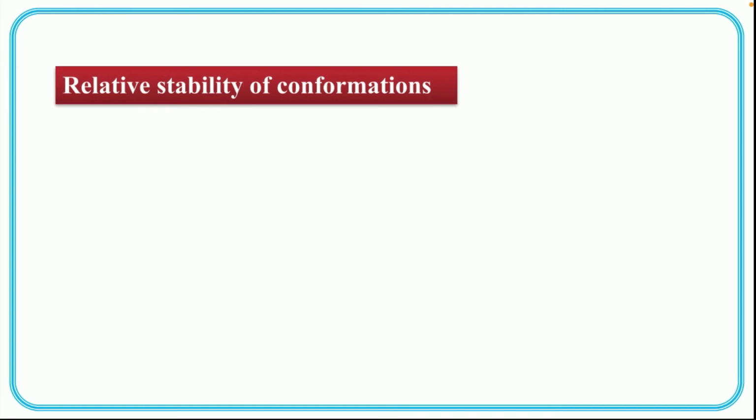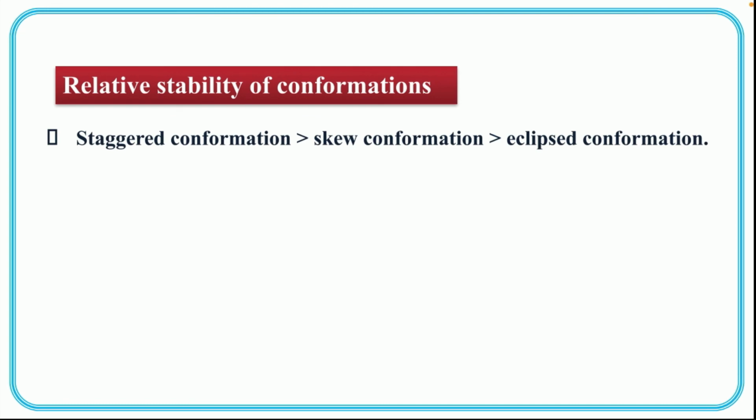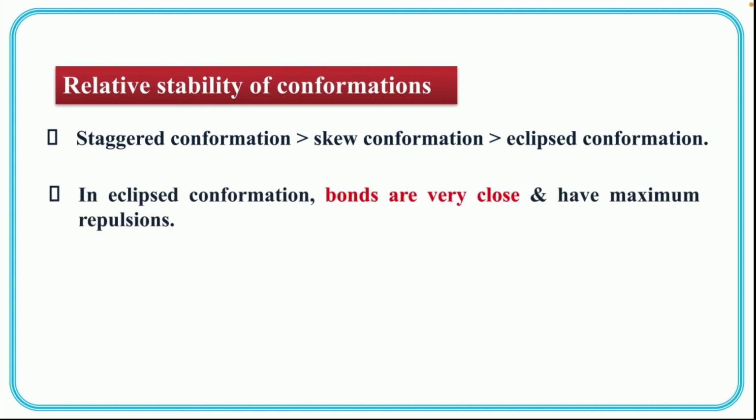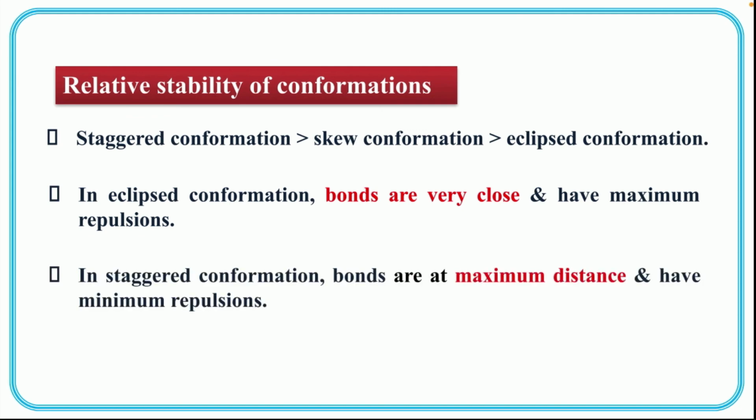Now let's see the relative stability of these conformations. Staggered conformation has the highest stability as compared to skew and eclipsed conformations. In eclipsed conformation, bonds are very close and have maximum repulsions. Whenever maximum repulsions are there, we can infer stability will be less. In staggered conformation, bonds are at maximum distance and have minimum repulsions. Whenever minimum repulsions are there, we will have maximum stability.